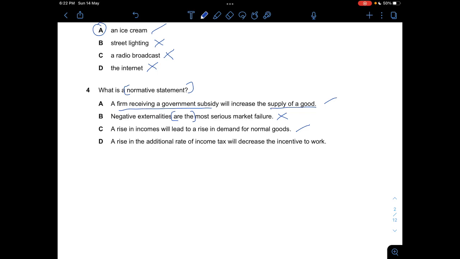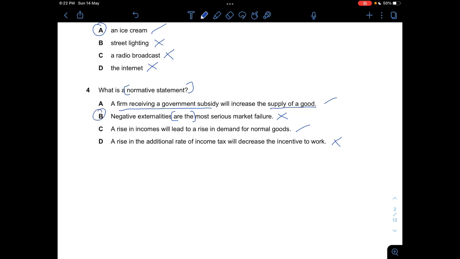This is correct because a rise in the additional rate of income tax would mean that more tax will be taken by the government and you have less of your disposable income. And then people will be like, if you're going to take my money in the first place, then why should I work that hard just for you to take away an extra bit of money as taxation? So D is not correct. As a normative statement is a positive statement, so answer is B.